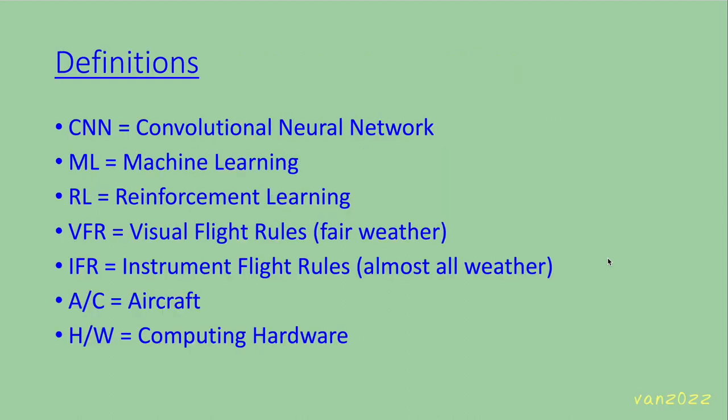First, some definitions. CNN stands for Convolutional Neural Network. ML stands for Machine Learning. RL stands for Reinforcement Learning. VFR stands for Visual Flight Rules, the fair weather kinds of flying. IFR stands for Instrument Flight Rules, which is almost all weather kinds of flying. AC stands for Aircraft, and HW stands for Computing Hardware.